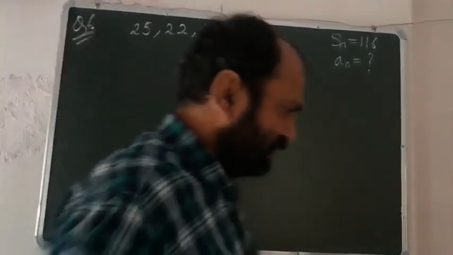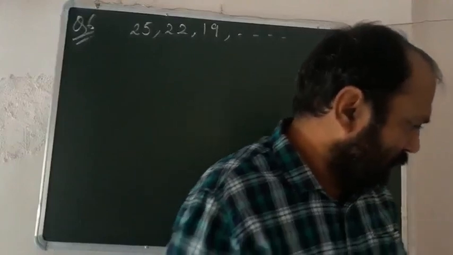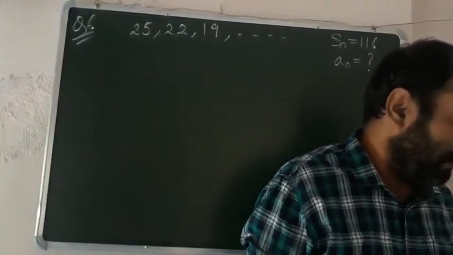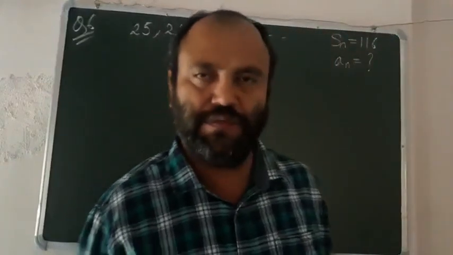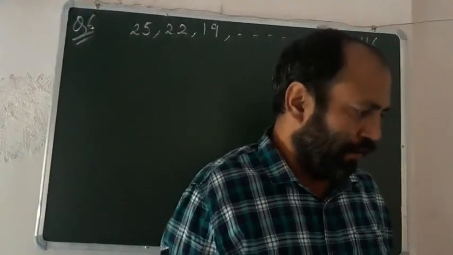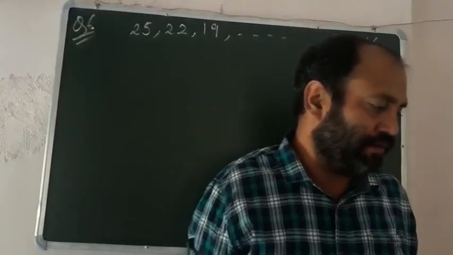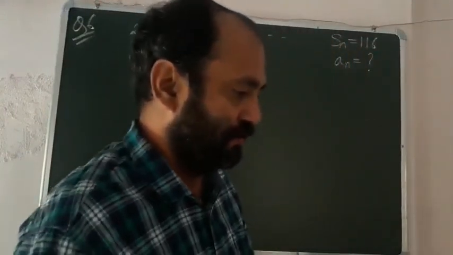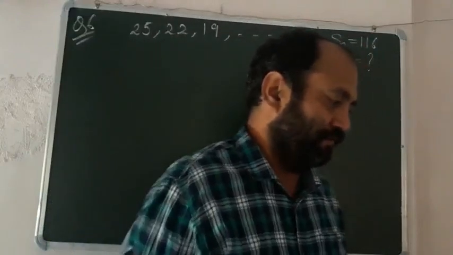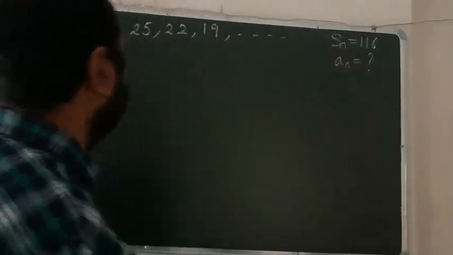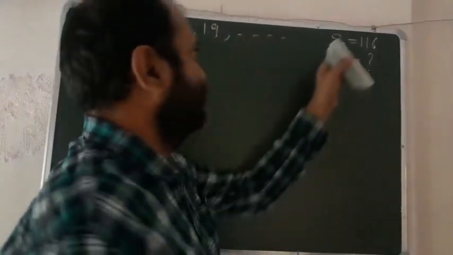Yes, question number 6 is: if the sum of a certain number of terms of the AP 25, 22, 19 and so on is 116, find the last term. Right? Find the last term. Sn is given to you as 116, and you have to find a_n.